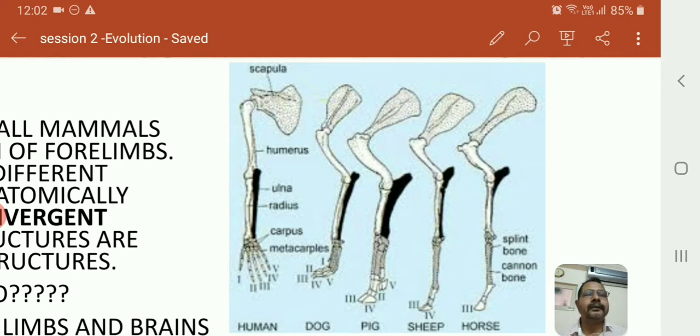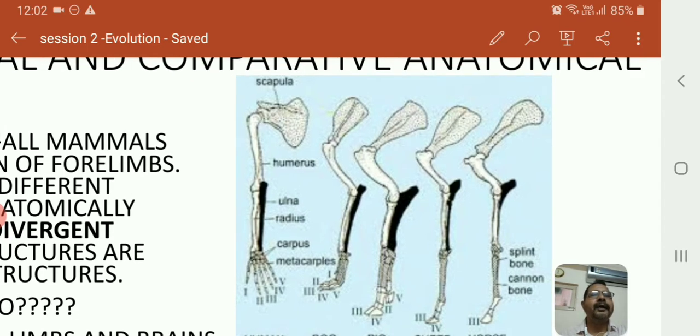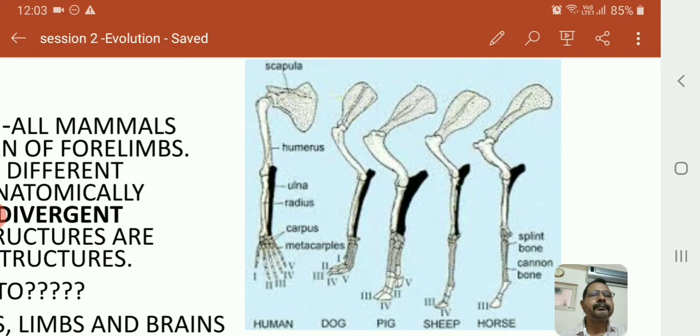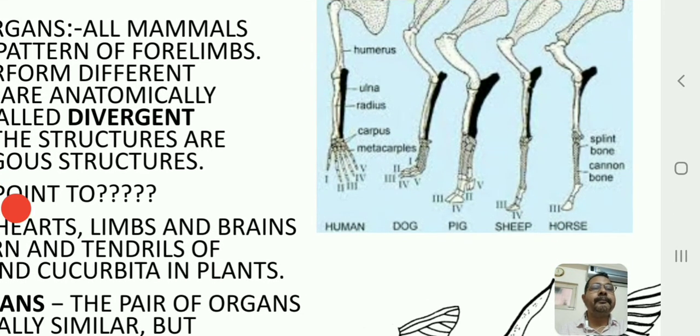What is common among all these parts? Look at the uniformity in them, for instance the scapula of all these limbs. All these limbs of different mammals have a common basic plan and structure, but the functions are different, isn't it?